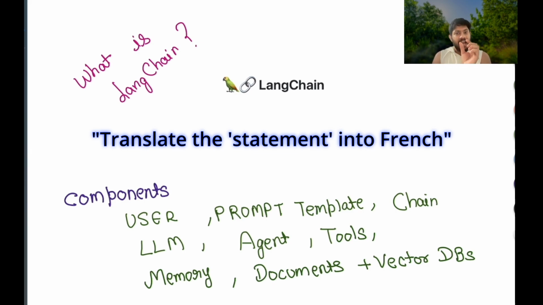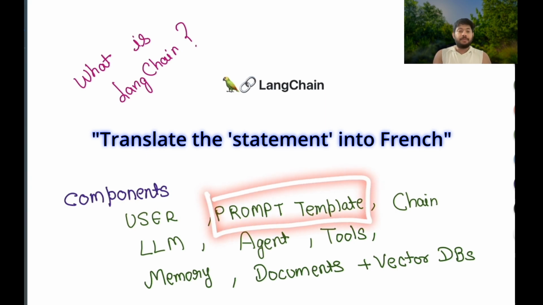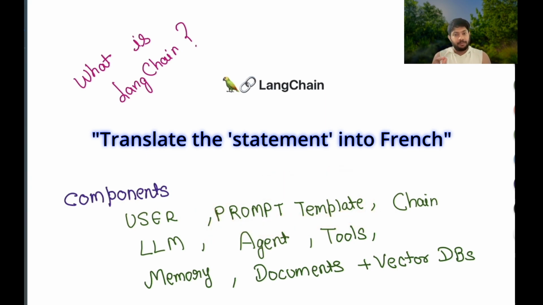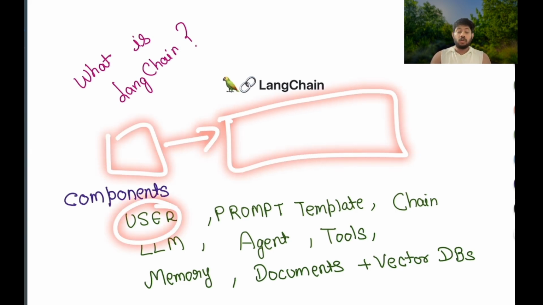So basically it is the LLM which is going to take the prompt and give back the response. But before giving the prompt to the LLM, what LangChain can help us with is something called a prompt template, which can help to structure our input to the LLM. For example, if our application provides a facility to translate a particular sentence to French, what we can do is say, okay, as a user you are going to enter the sentence which you want to translate to French.